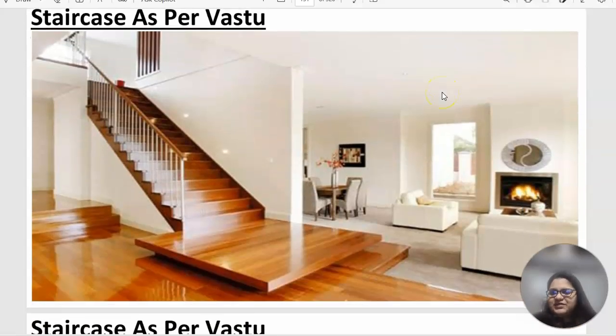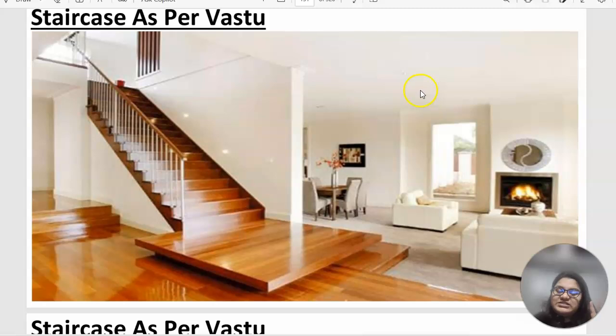When you see the picture over here, what do you understand in a staircase? So from a design perspective, the only thing a staircase predominantly does is help a person move vertically from one floor to another. So the movement between two floors is what is helped by a staircase, right? A lift can also do this sometimes, but a staircase is something that is predominantly seen in many places and is economically more feasible compared to a lift. So many people want to understand where the placement of a staircase should be, right?